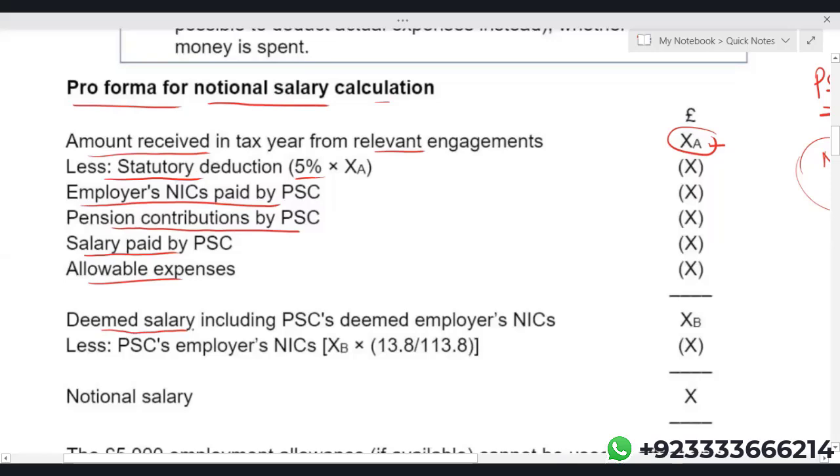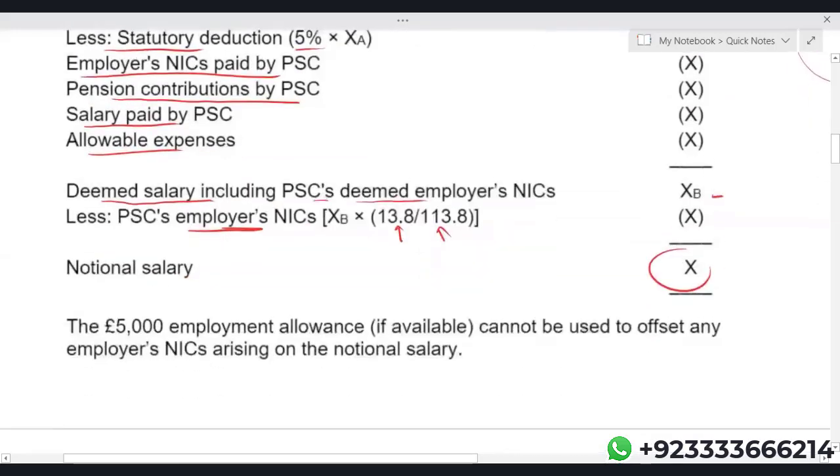You will get deemed salary including personal service deemed employment NIC, less employer's NIC. Whatever amount comes, multiply that with 13.8 divided by 113.8. Then you will finally get a notional salary.